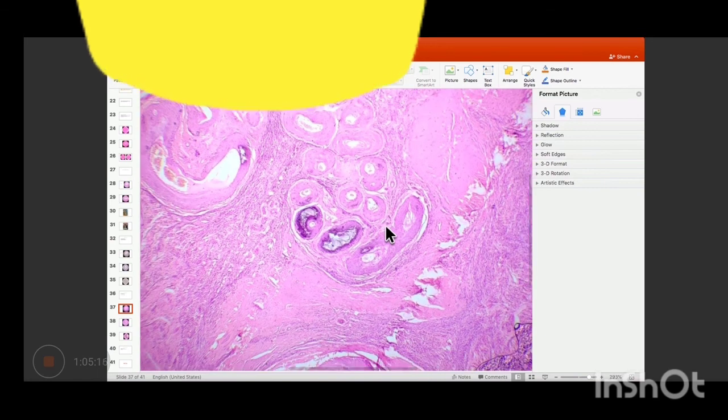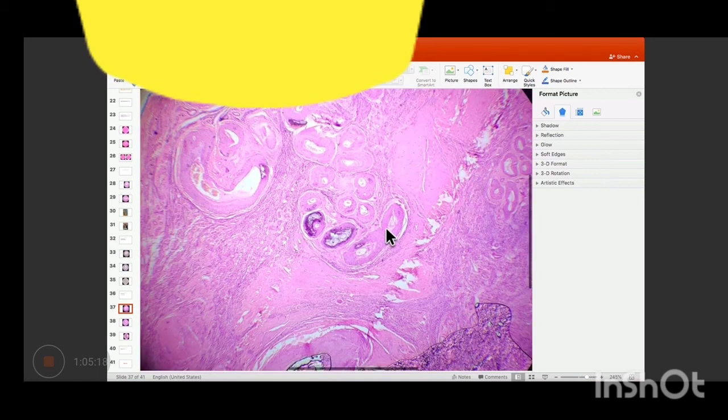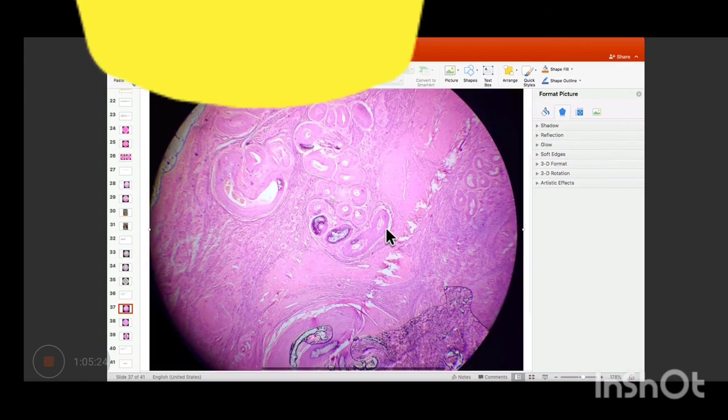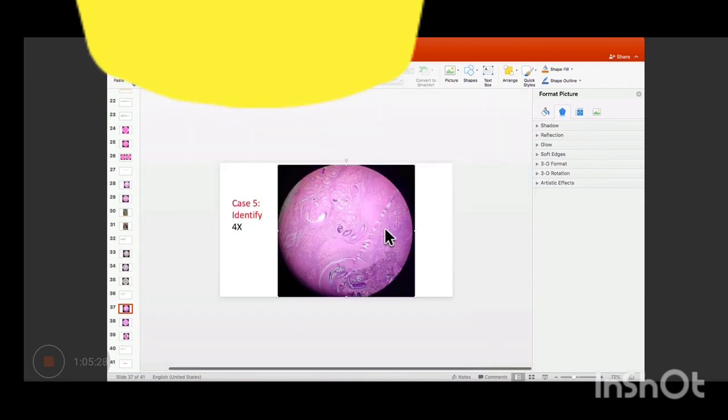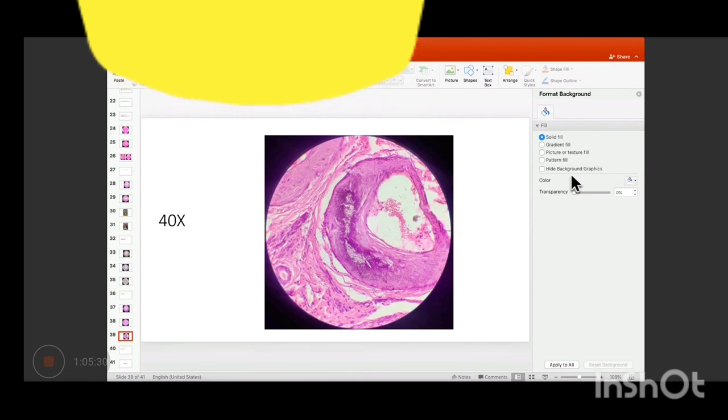What are the causes for medial calcification? In general pathology, you must have read calcification मुख्य रूप से दो तरह का होता है. One is dystrophic and the other one is metastatic.